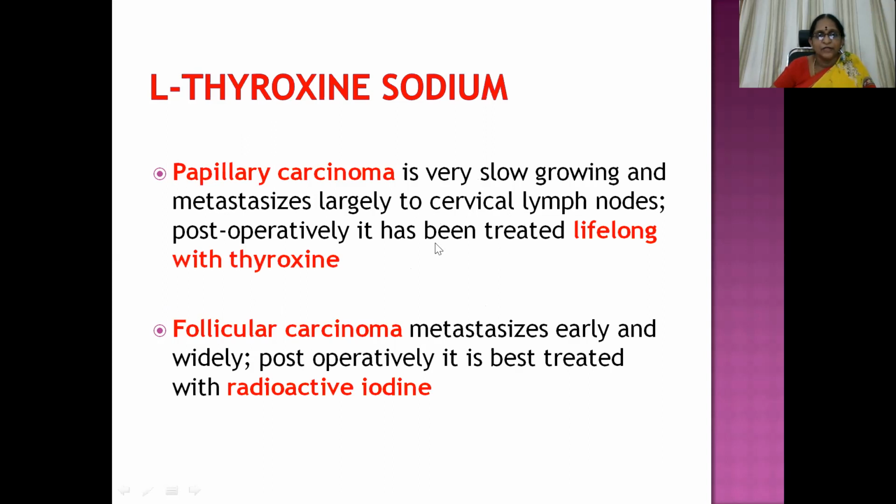Post-operatively, it is treated lifelong with thyroid hormone, because there is a possibility of hypothyroidism. Whereas follicular carcinoma metastasis is early and wide, fast, F for fast. So post-operatively, it is best treated with radioactive iodine. It depends on the type of the tumor based on histopathology.